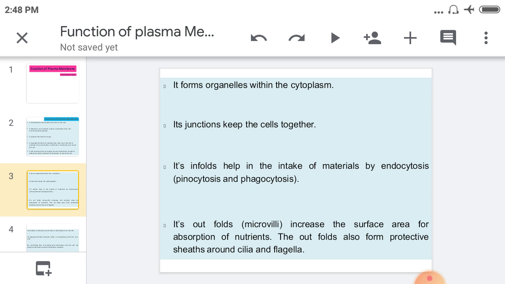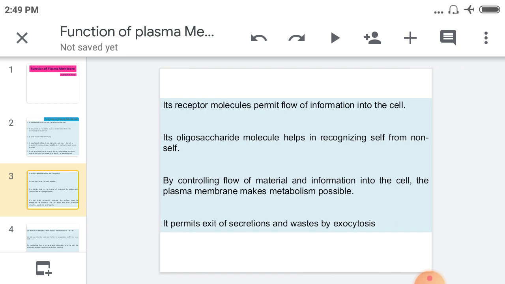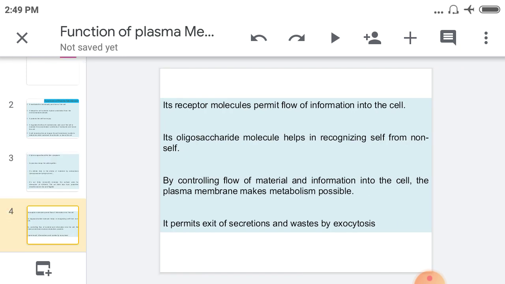Next, its outfolds. It means microvilli increase the surface area for absorption of nutrients. The outfolds also form a protective sheath around cilia and flagella. It means this folding takes place from the plasma membrane. They help in absorption of nutrients, which is the function of microvilli, and also protect the sheath around the cilia and flagella. It means a protection function takes place here.